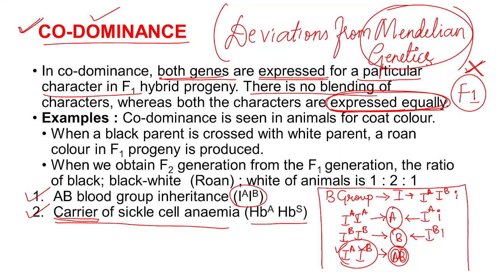This is the co-dominance condition, which is a deviation from Mendelian genetics, because Mendel told that either of them will be dominant, one will be dominant and one will be recessive, but here both are dominant. That is how deviations are seen from Mendelian genetics, and the first one is co-dominance.